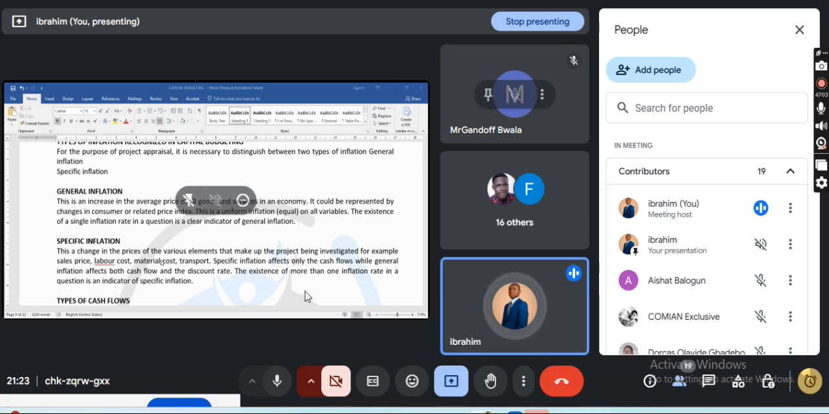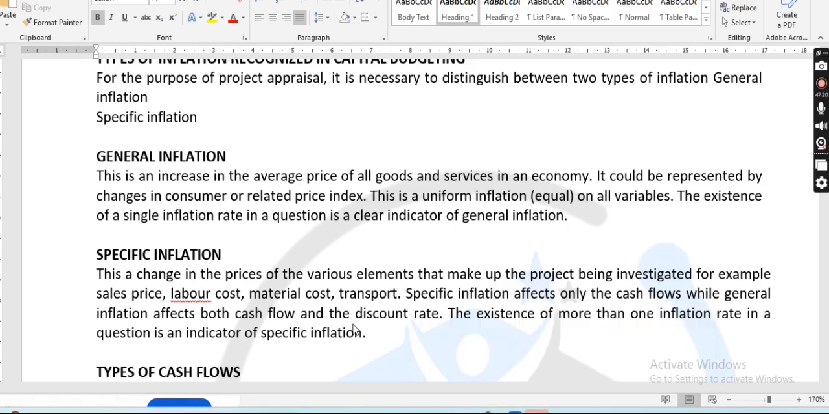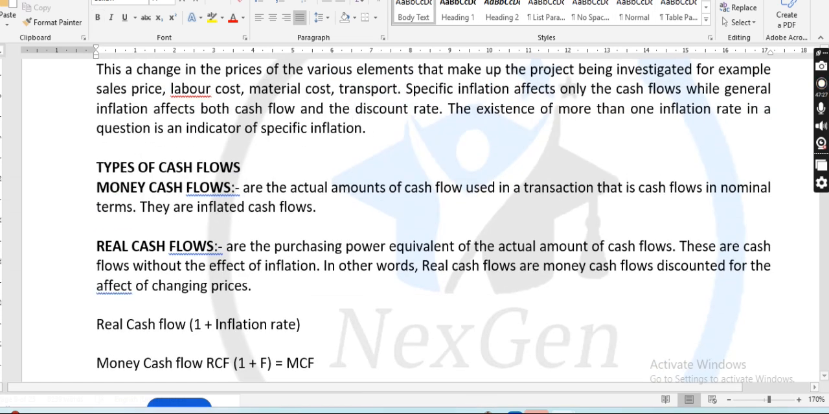So the existence of more than one inflation rate in a question is an indicator of specific inflation. And the last paragraph, the existence of what? When you have more than one inflation in a question, it becomes specific inflation.